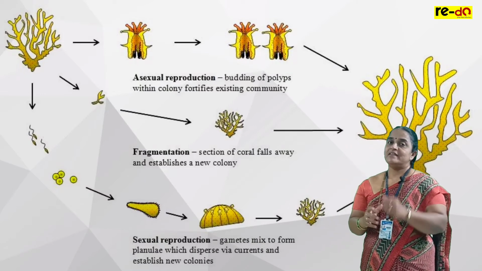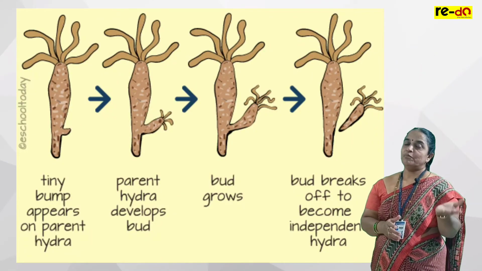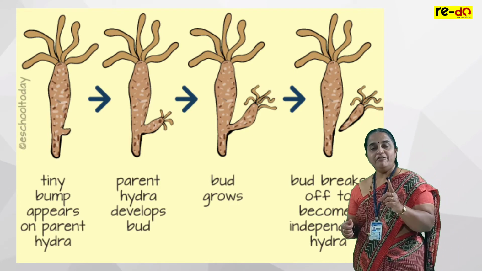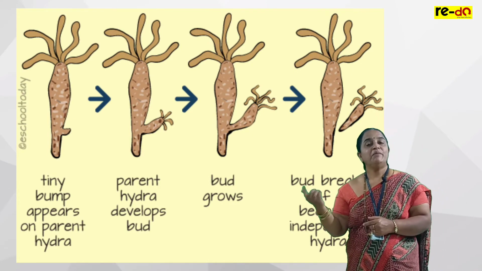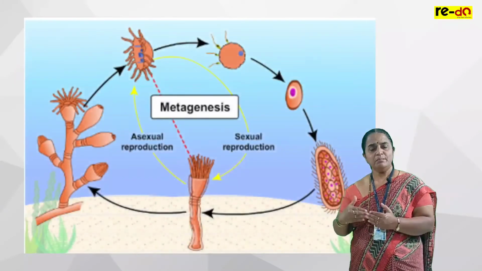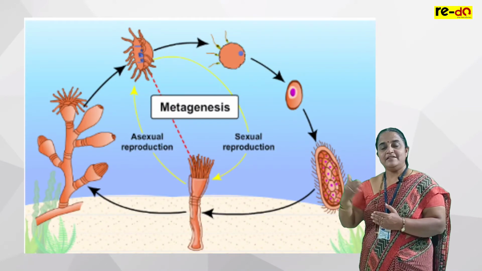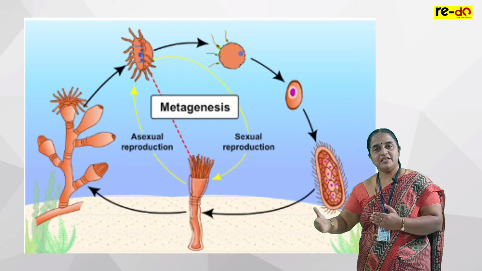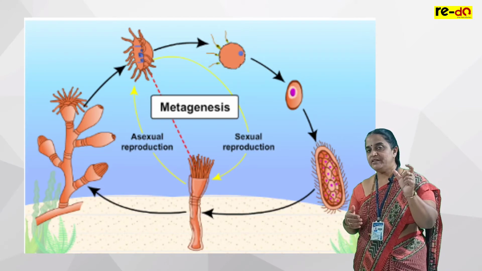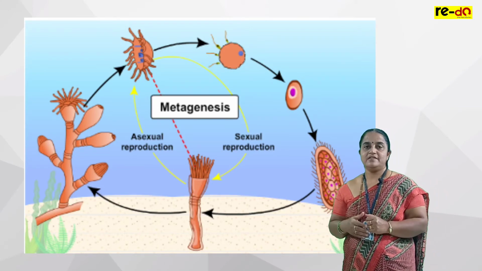There are some animals like Hydra. They show both polyp and medusae. Polyp for asexual reproduction, medusae for sexual reproduction. This is how they show metagenesis. Polyp produces medusae, medusae produce polyp. This is known as alternation of generation. The specific term used is called metagenesis.